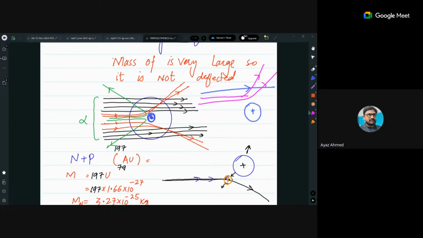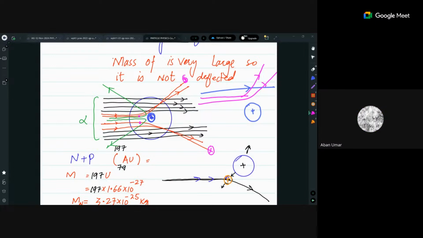So those alpha particles which would be incident closer to the nucleus, they will deflect more. So this alpha particle will have more deflection, and you see here that is coming closer to the nucleus. That's why it is repelled more strongly. Got it? Anilal. Clear? Any confusion in this one?